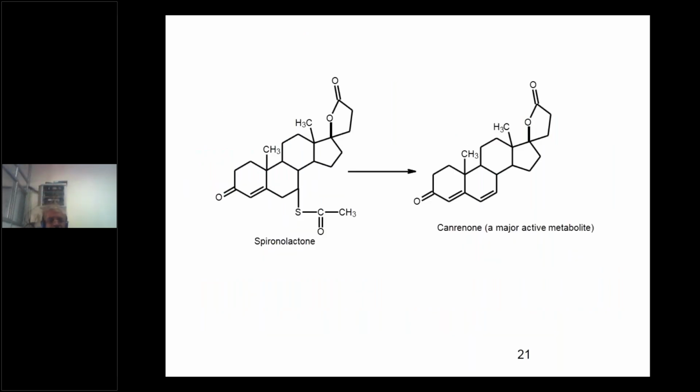See this example, spironolactone. It is a steroid where, in its metabolism, there is removal of the SCOCH3 group and it forms canrenone. It is a major active metabolite.